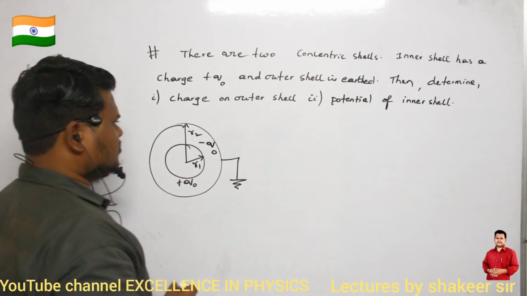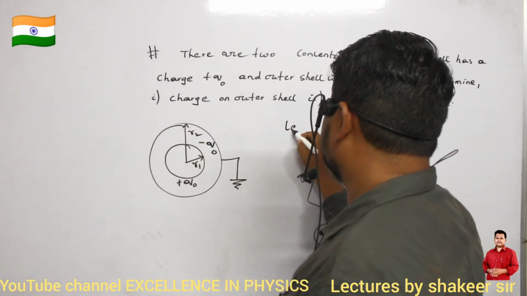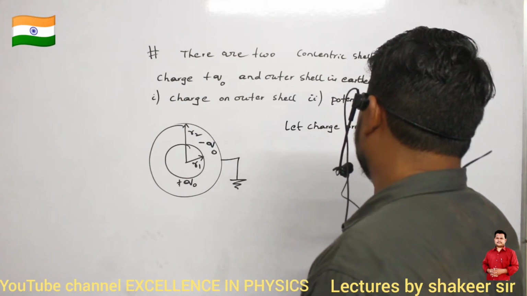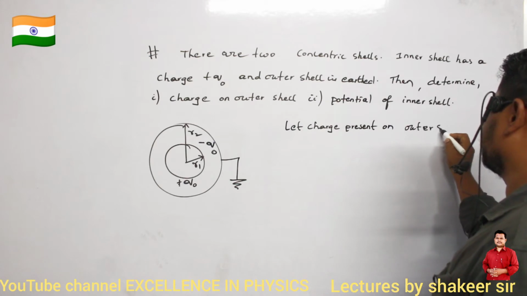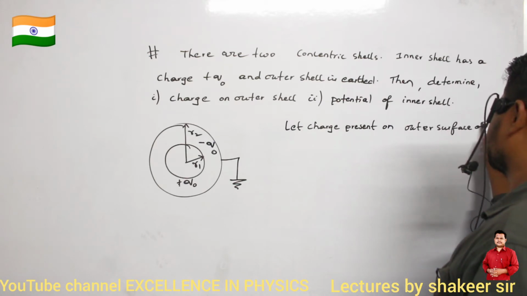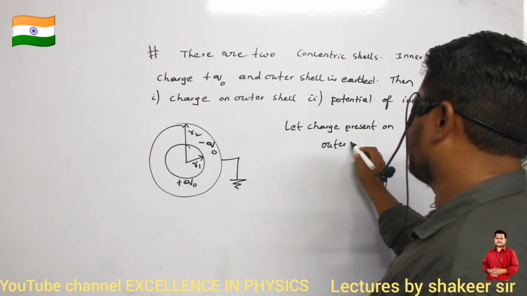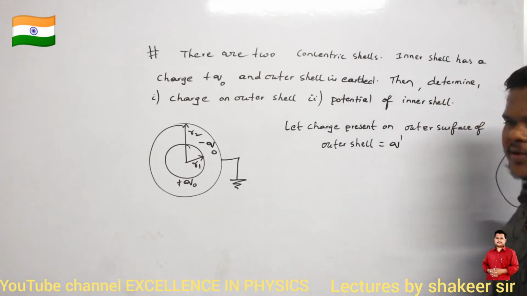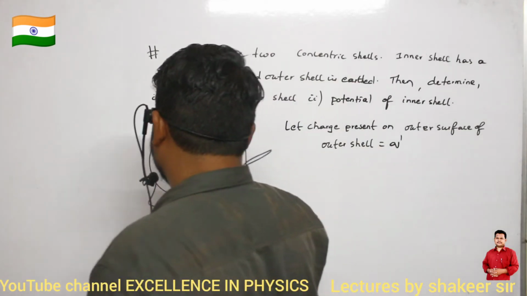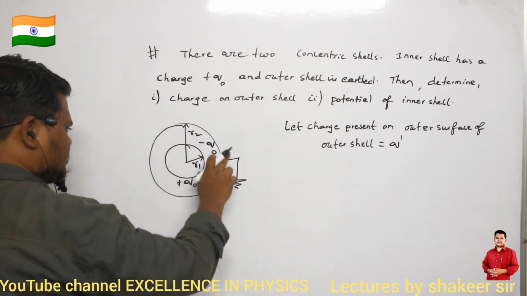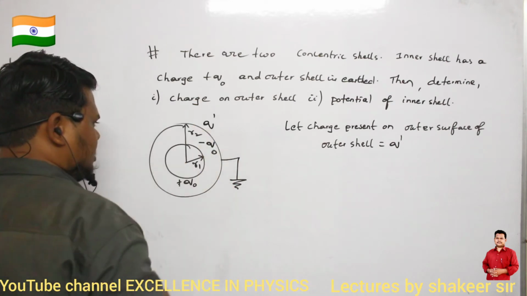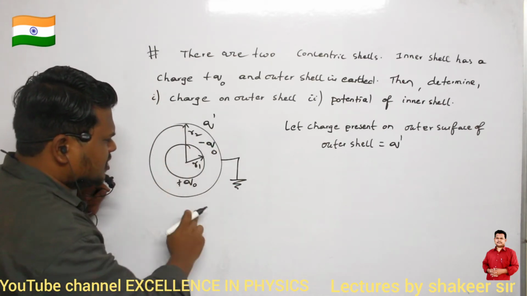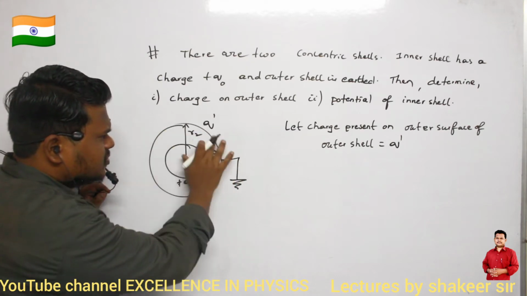So let us assume one thing. Let the charge present on the outer surface of the outer shell be some q dash. Are you able to understand? So I am assuming that the charge on the outer surface of this outer shell is q dash. Now what is the total potential of the outer surface of this shell? What should the total potential of this shell be, can you say?